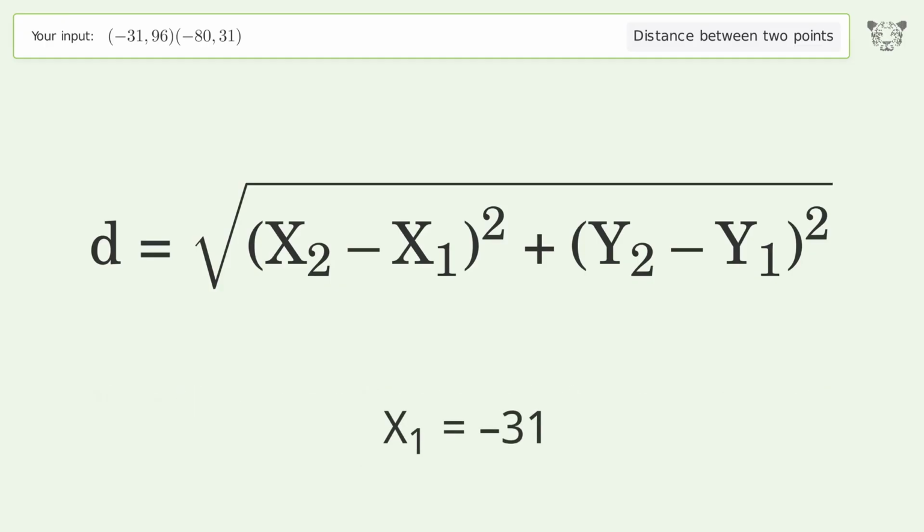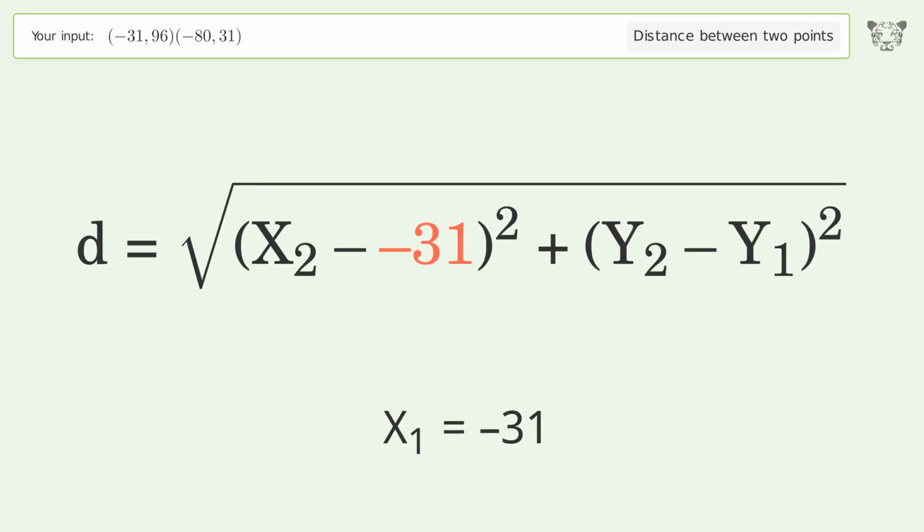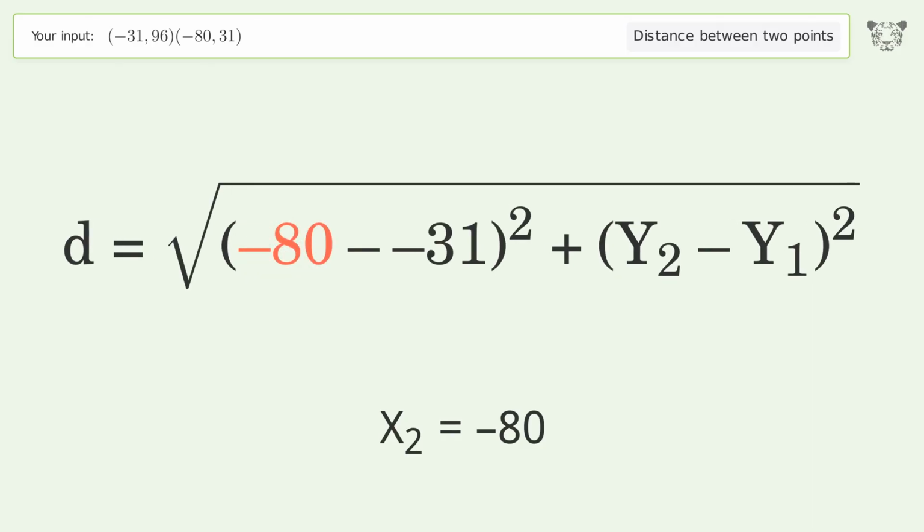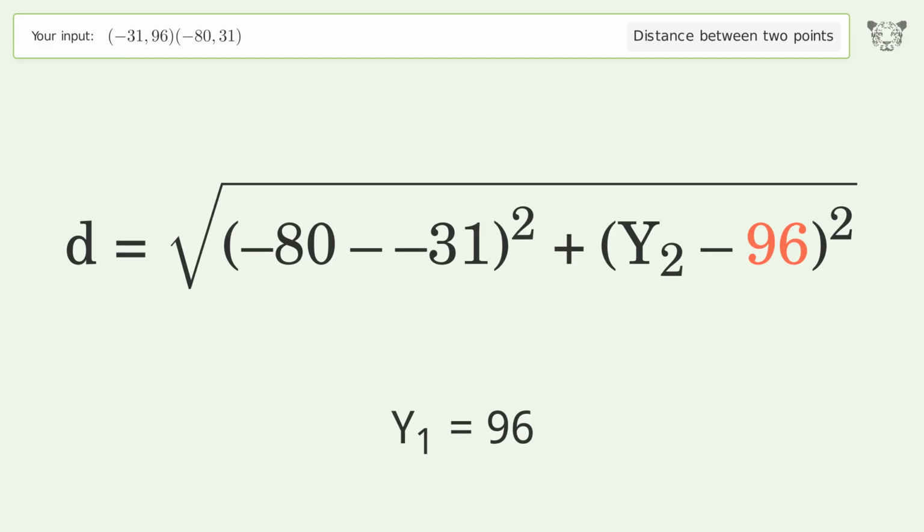x1 equals -31. x2 equals -80. y1 equals 96. y2 equals 31.